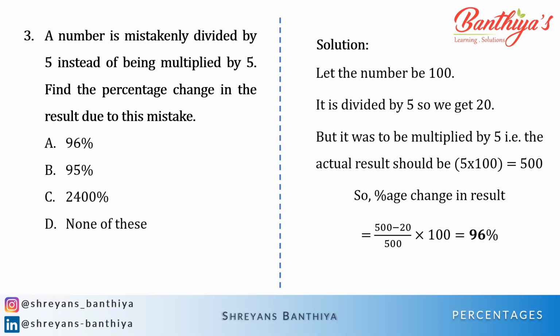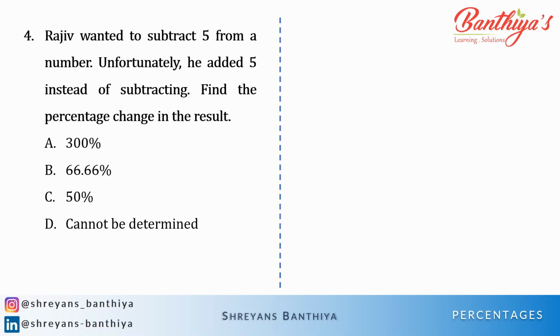Now let's see the fourth question. Rajiv wanted to subtract 5 from a number. Unfortunately, he added 5 instead of subtracting. Find the percentage change in the result. As I've discussed already in the previous question, the answer is cannot be determined because the base value is not known and you cannot decide on the base value.